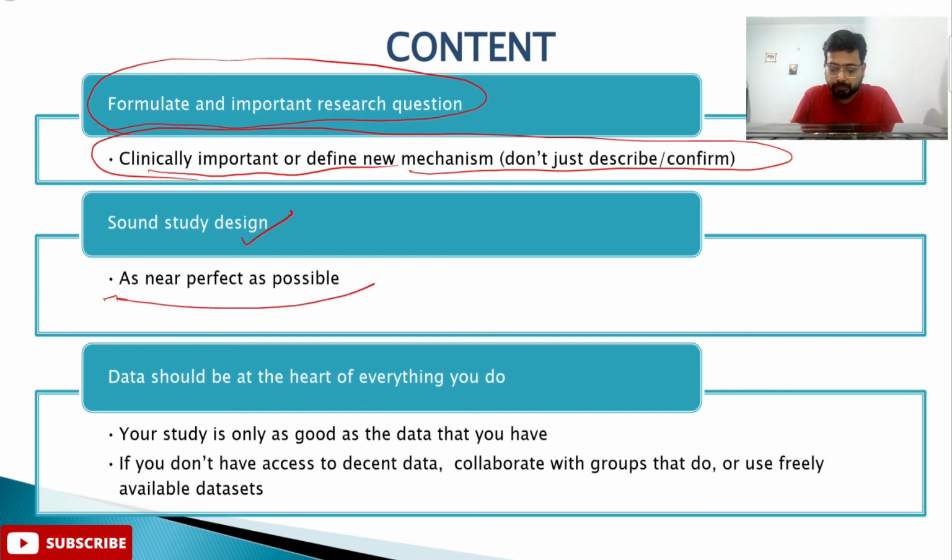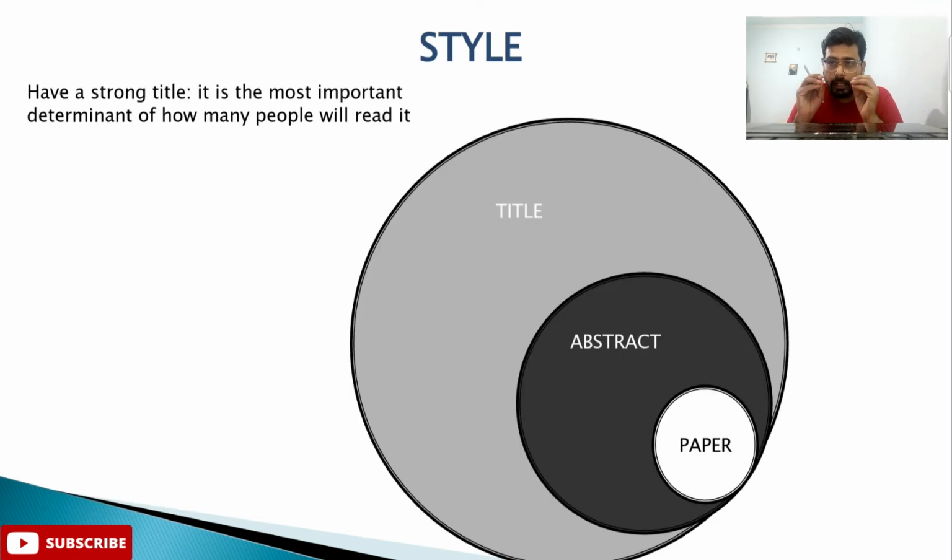Try to be as near perfect as possible. Now third, data should be at the heart of everything you do. What does this mean? It means that whatever you're saying, concluding, or hypothesizing should be abundantly evident from your data, because no one is going to believe what you have done or what you are saying.